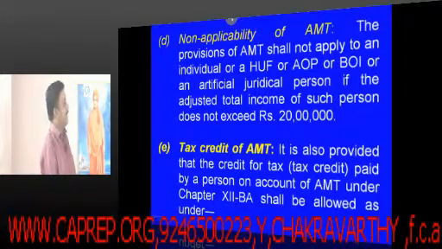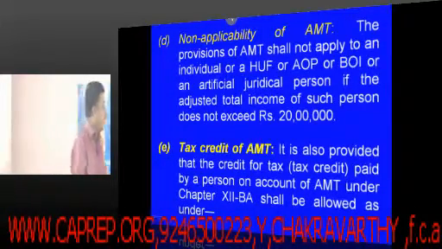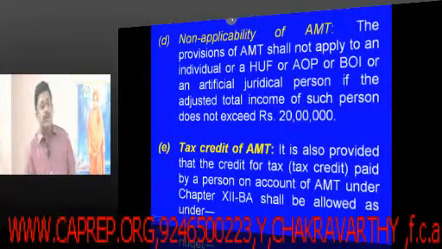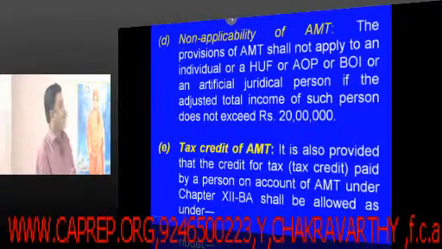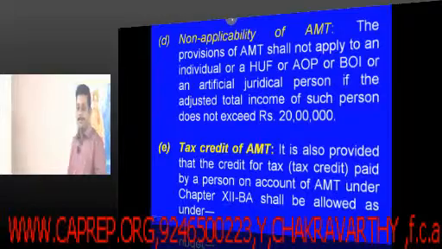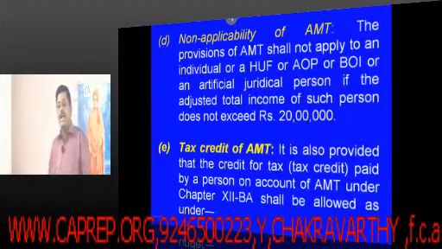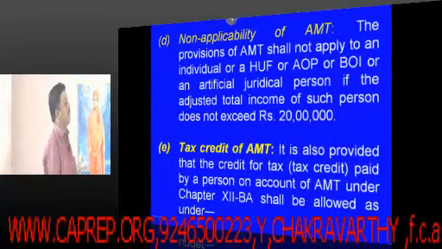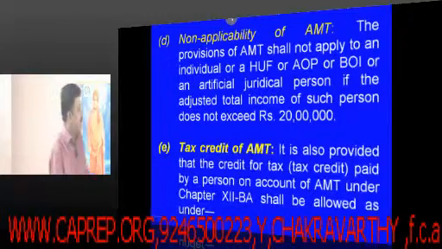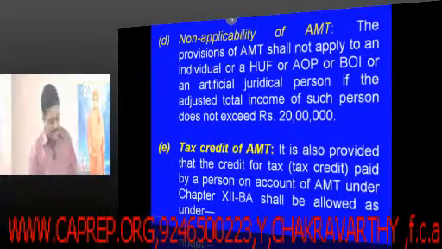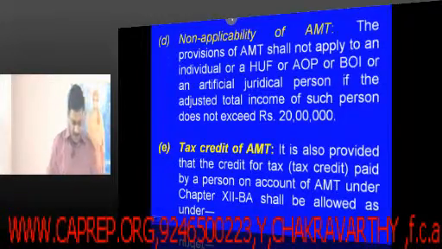The provisions of alternate minimum tax shall not apply to an individual, oblique HUF, oblique AOP, oblique BOI, oblique artificial juridical person, if the adjusted total income does not exceed rupees 20 lakhs.